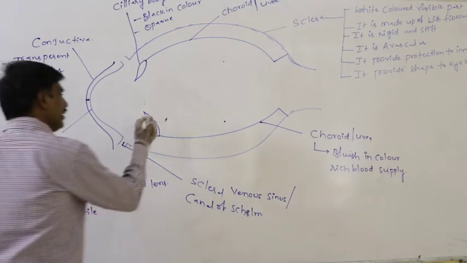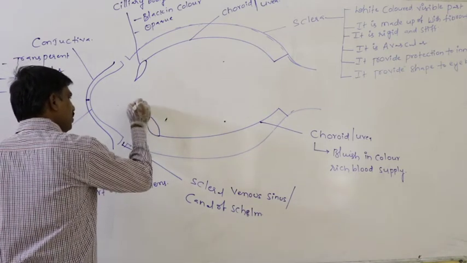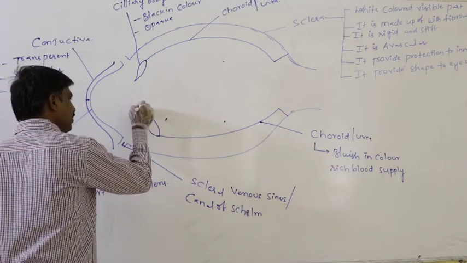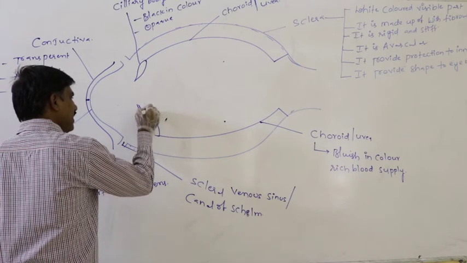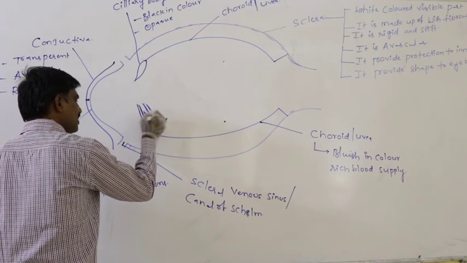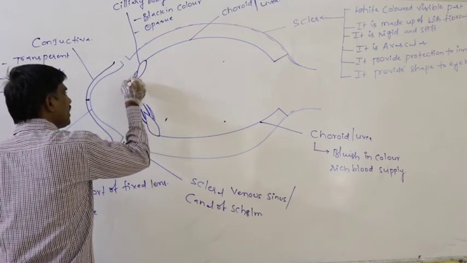Again, from this ciliary body, the flagella like structures which are projected on either side are said to be the ciliary process.